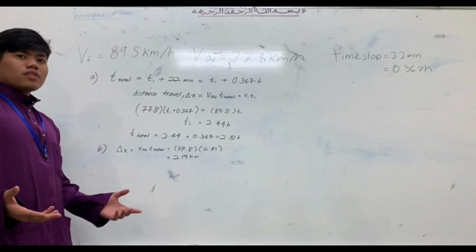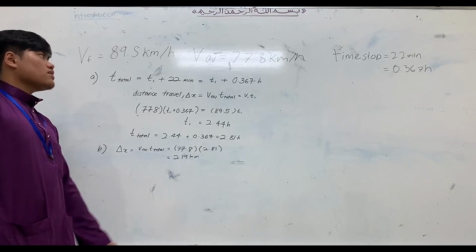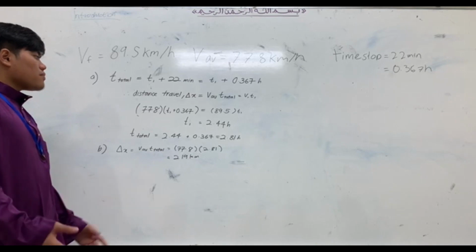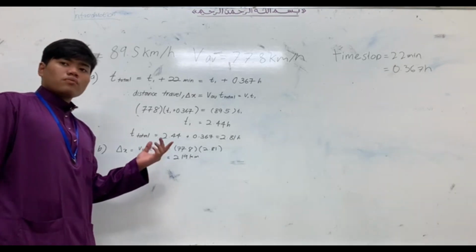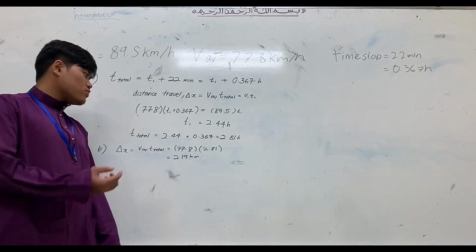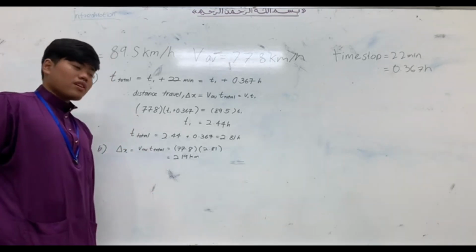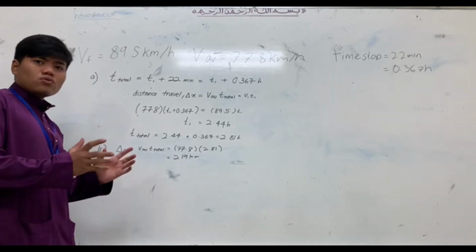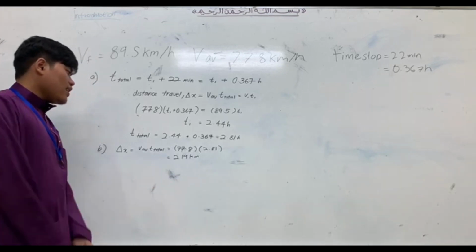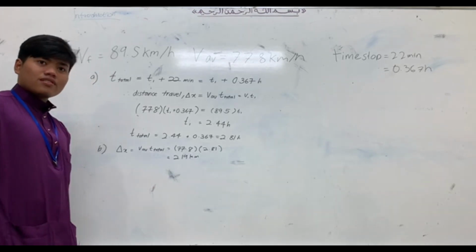From the question, we are given and we note that the average velocity is 77.8 kilometers per hour. And from the answer we obtained from question A, we can determine that the total time is equal to 2.81 hours. With these two pieces of information, by multiplying them together, the result we obtained is 219 kilometers.